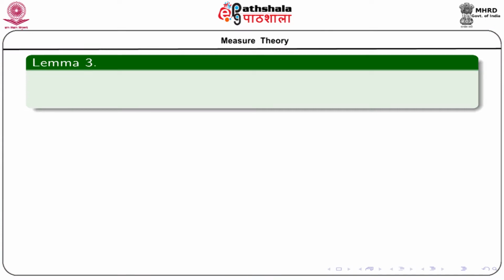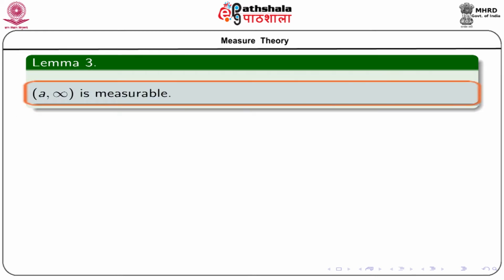We start with this lemma. We want to prove that the open interval (A, infinity) is measurable. Now, we will use the definition of measurability to prove this assertion.